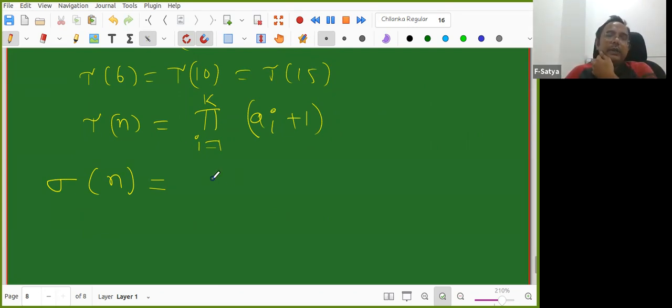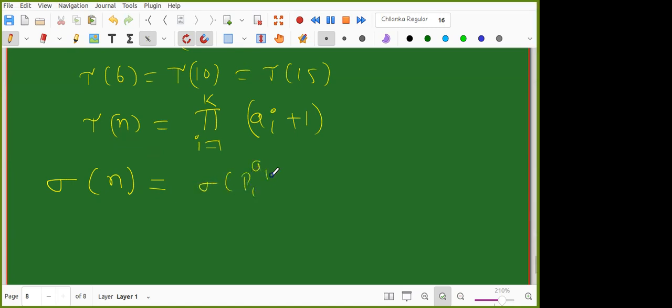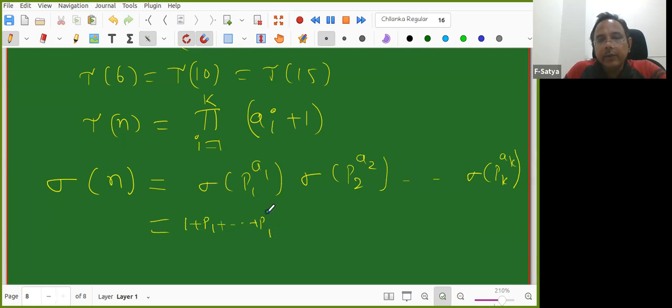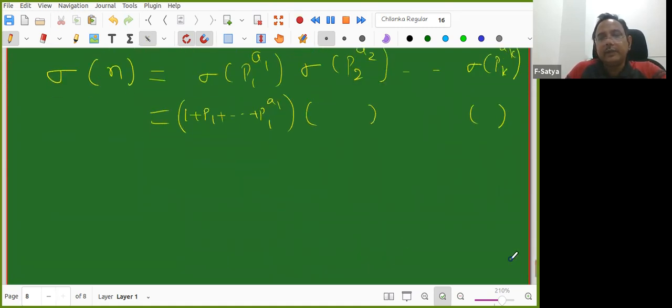Sigma of n value. So sigma of n value is, what is that? Sigma of p1 power a1 into sigma of p2 power a2 and so on, sigma of pk power ak. But you know that sigma of p1 power a1 is 1 plus p1 plus and so on plus p1 power a1, and similarly these products. But we further simplified it by geometric progression.